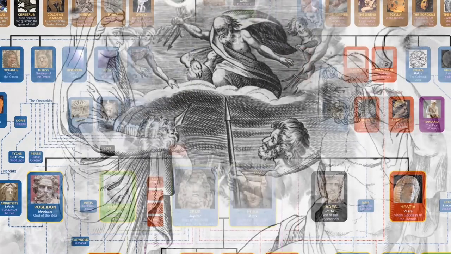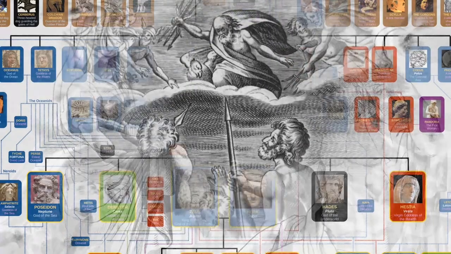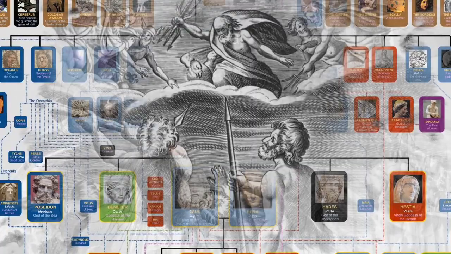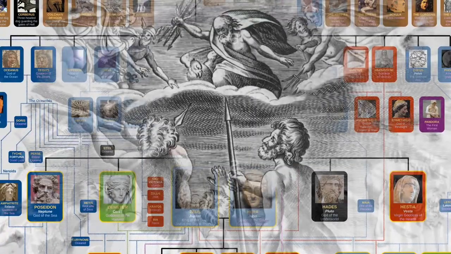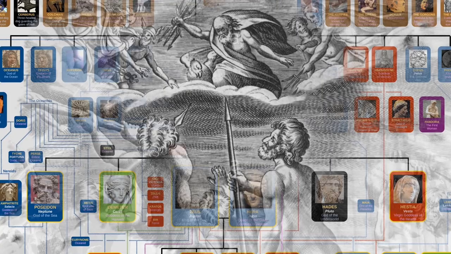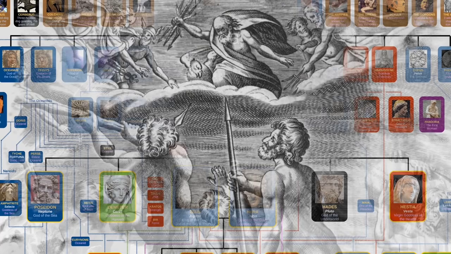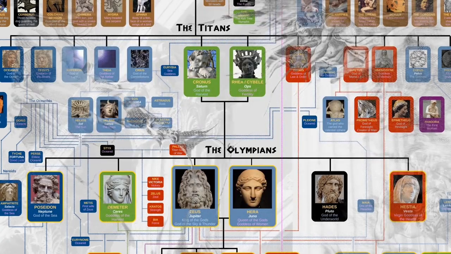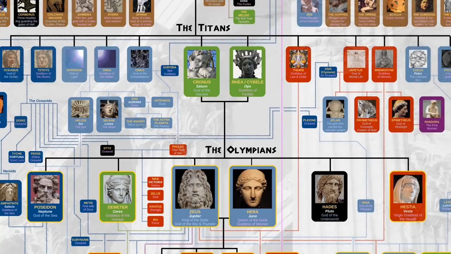That war was known as the Battle of the Titans, and as prophesied, Zeus was able to defeat Cronus, thus becoming the third and final king of the gods. He also managed to cut open Cronus's stomach and release his brothers and sisters. He freed the Hecatonchires and instead imprisoned the Titans, making the Hecatonchires their guards.